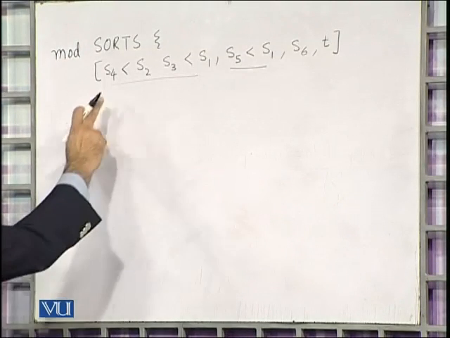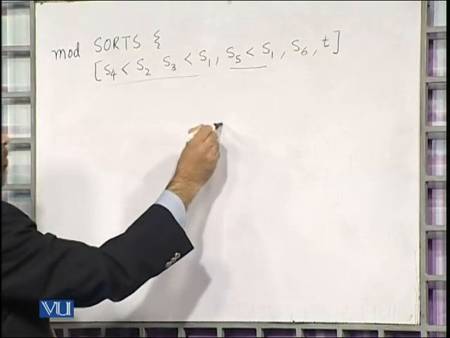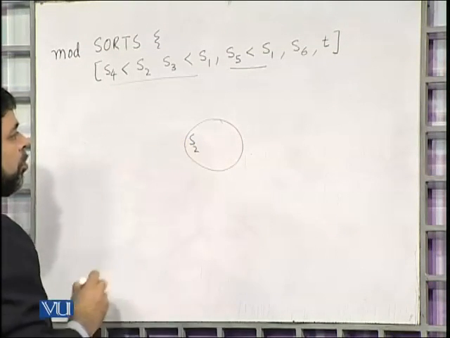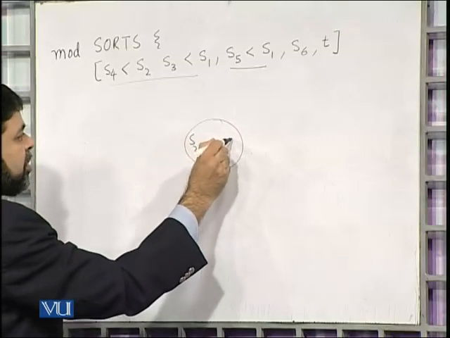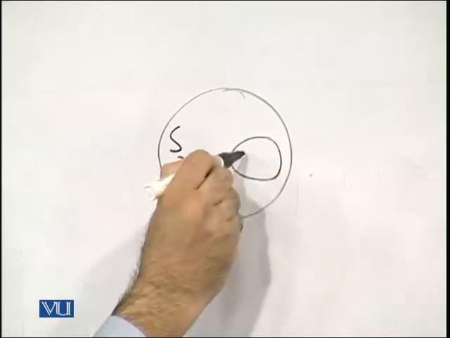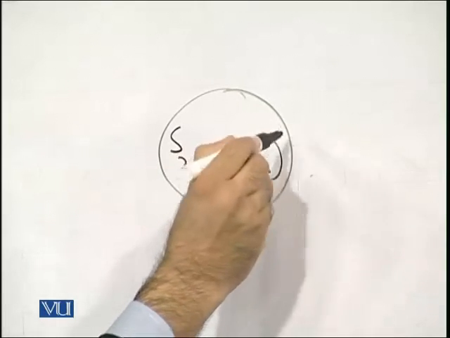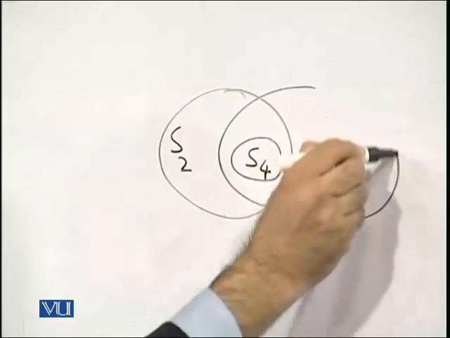If you look at this, S4 is a subset of S2, which is also a subset of S3.